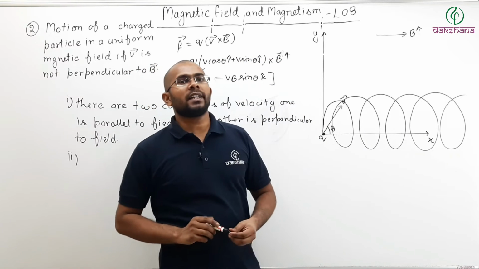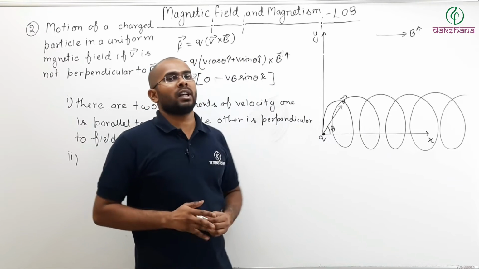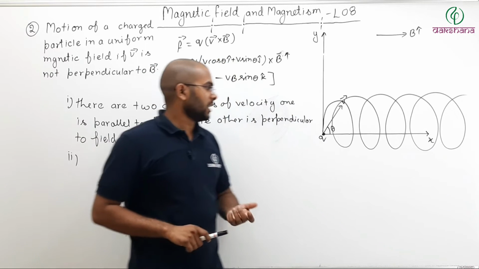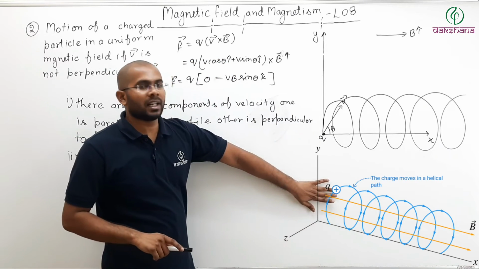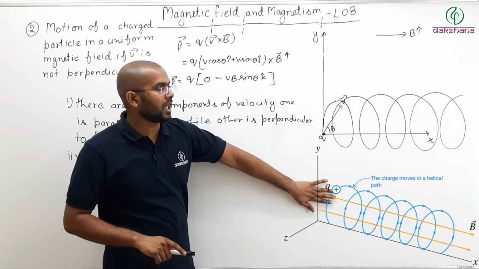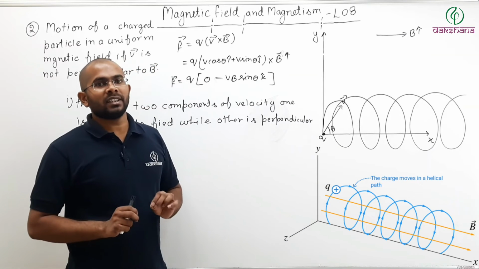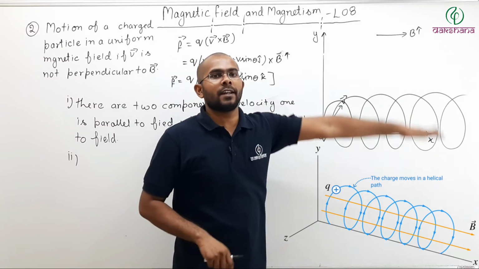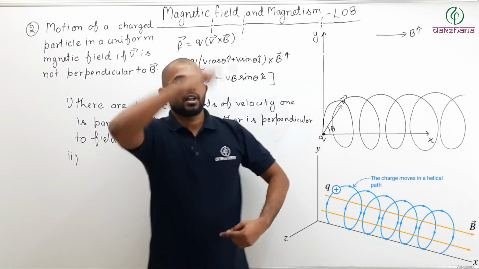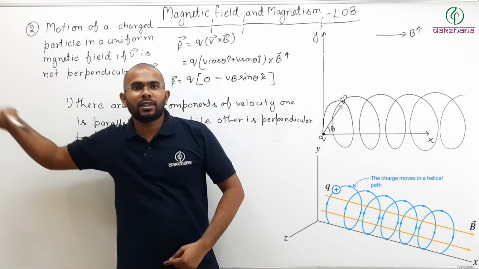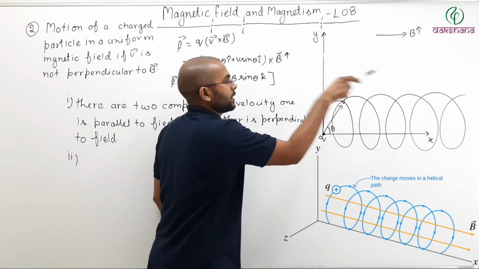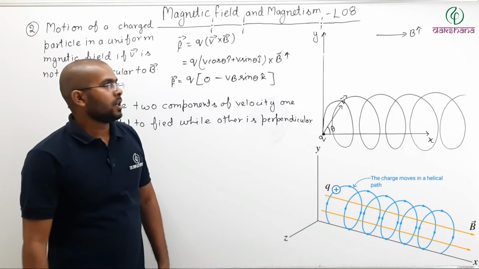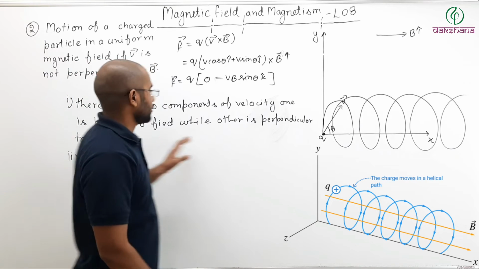So that is not exactly a circular path. It is called a helical path. Here you can see a more clear diagram of what a helical path is. So in a helical path, the particle moves forward while trying to go in a circular motion like this. The particle will try to move like this, forward while going in a circular motion. So if this is the case, then what can you write here?